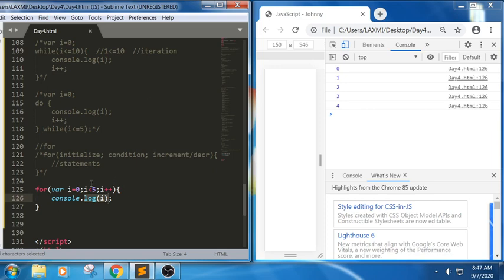Again for 4, yes. Again for 5, it will increment to 5 now, and it will try to check 5 less than 5. No, it is false, so it will stop execution. So 0, 1, 2, 3, 4. Every execution of this block of statements we call it an iteration. So we have done with this part, the for loop.